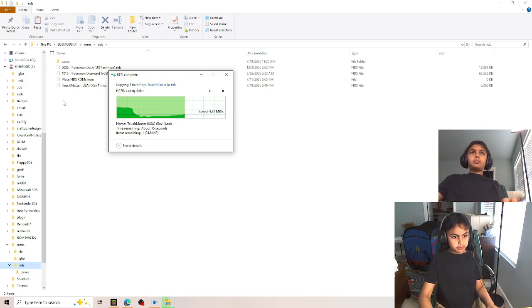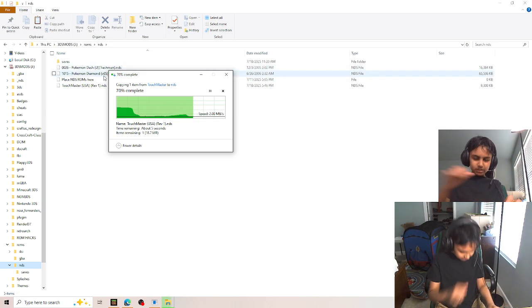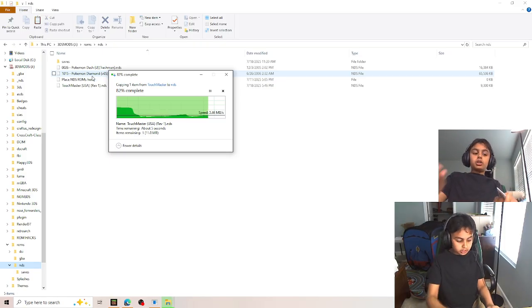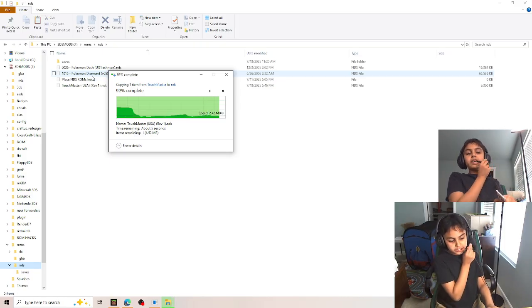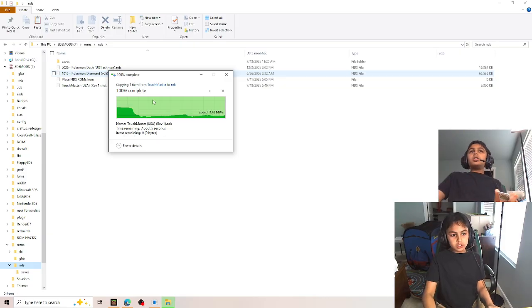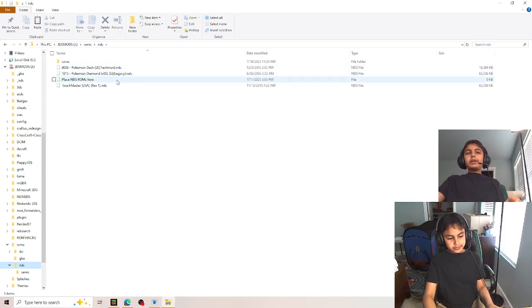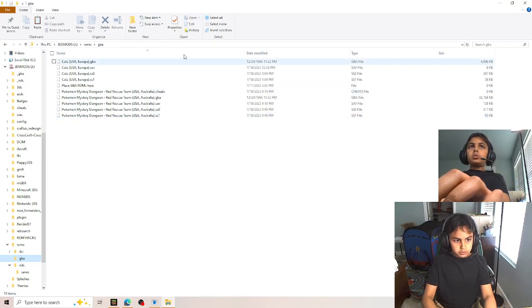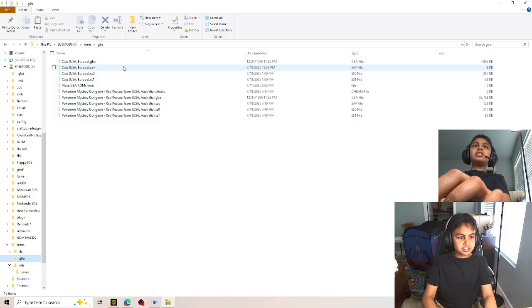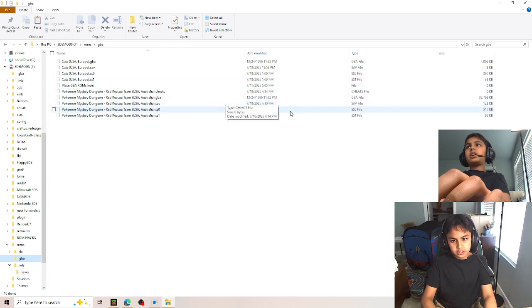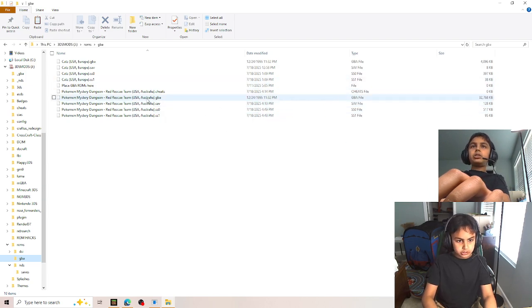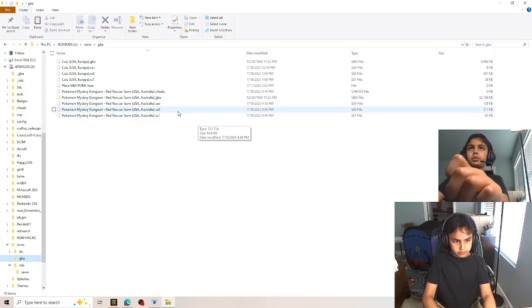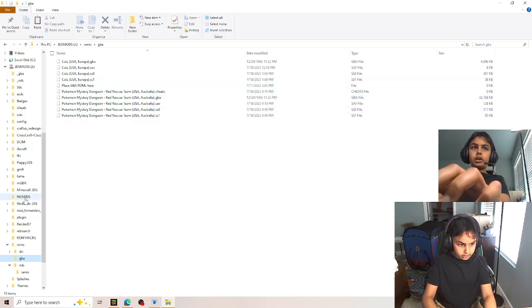As you can see, I also have Pokemon Dash and Pokemon Diamond on here too. You could really add whatever NDS game you want. And there's also one for Game Boy Advance games, which, why is Cats here? What? The only one I installed was Pokemon Mystery Dungeon, which I've played for a bit. You only need the .gba file, and then you put that in, and then all of these should pop up once you run the emulator.